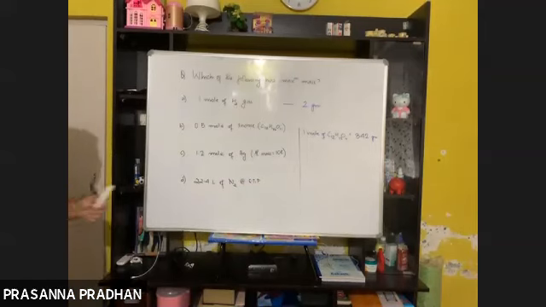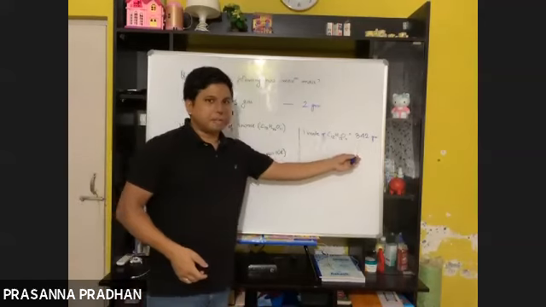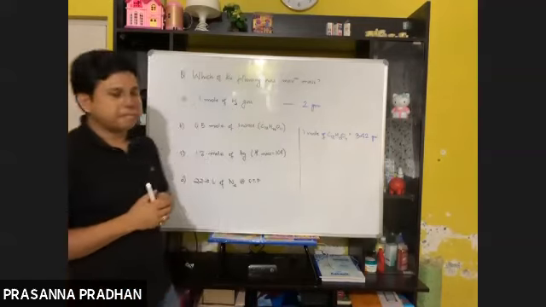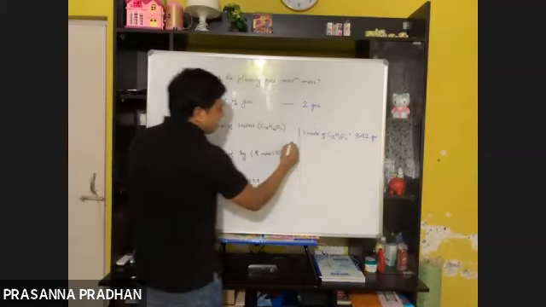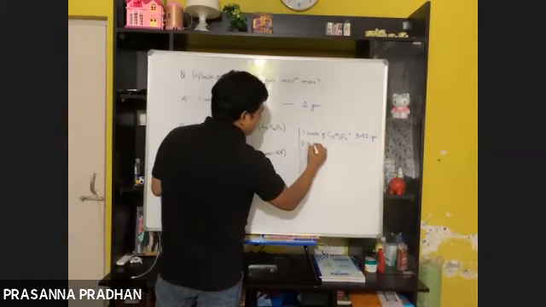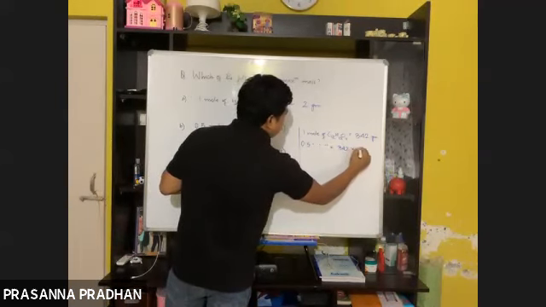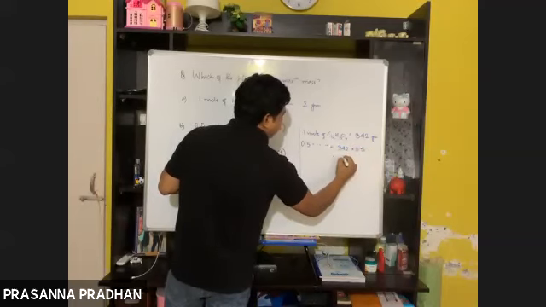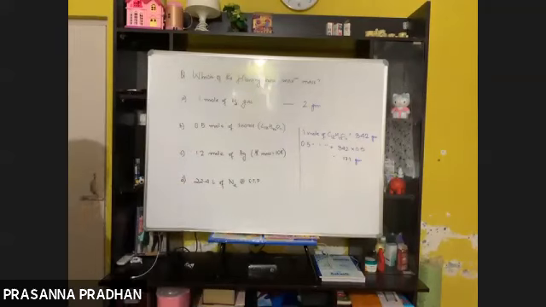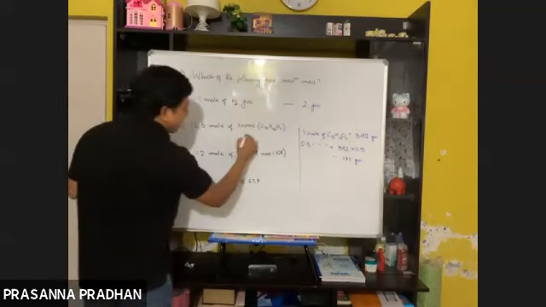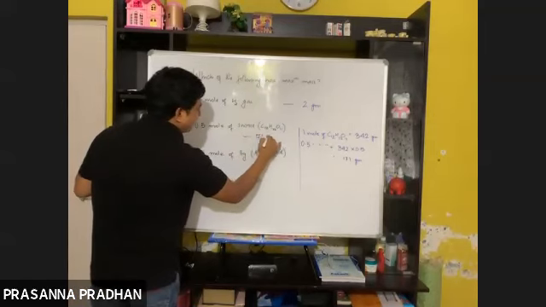But here it is 0.5 mole, so 0.5 mole of sucrose means 342 multiplied by 0.5, which will be 171 gram. So the answer to this is 171 gram.